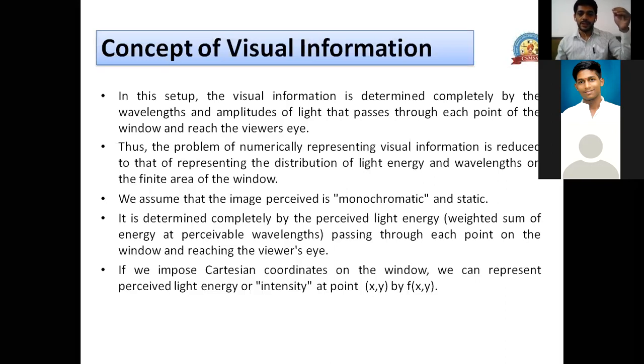For 2 comma 0, intensity is f of 2 comma 0, and so on. For point 4 comma 8, intensity is f of 4 comma 8. So we have a pair, point and intensity, and there will be this pair for all the points in that particular rectangular window. So that is what visual information is.